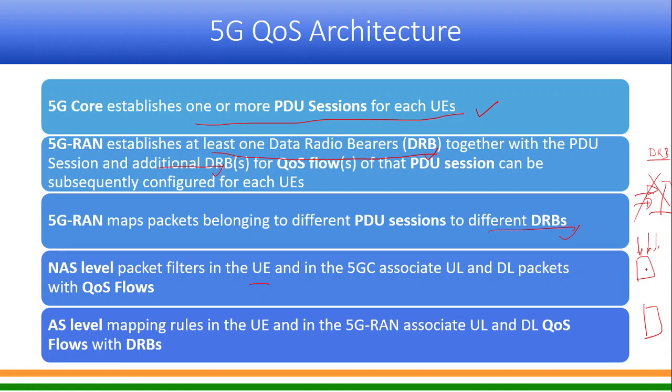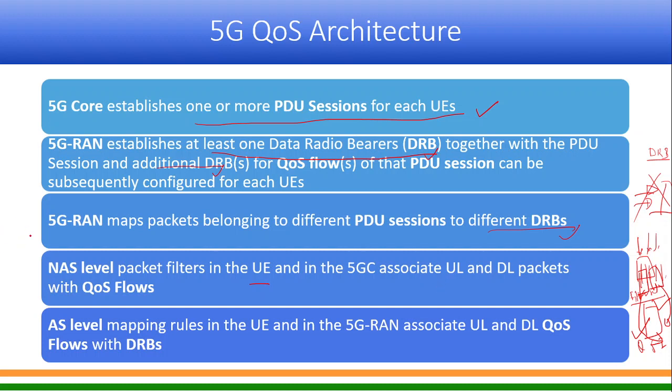There will be a lot of packets created which have to be sent onto the radio, right? So how will the UE separate out these IP flows and map them to a particular QFI? For that purpose, the UE is provided a filter set. It applies the filter set, and then it knows that for this set of IP packets I'll allocate QFI 1, for this set of IP packets QFI 2, and so on. That is called the packet filtering concept in UP.